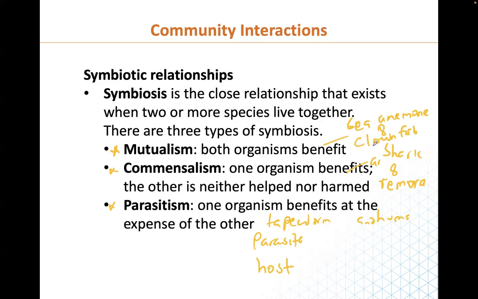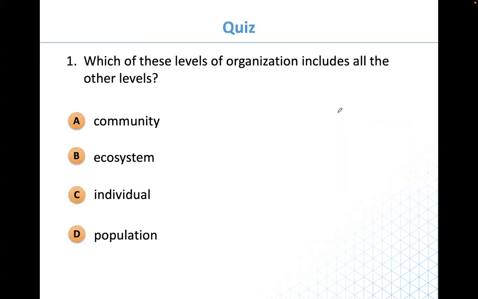The clownfish relationship with the sea anemone is a good example of mutualism. The clownfish gets protection because it goes into the sea anemone. The sea anemone has stinging cells, so any organism that comes close gets stung and killed. So the sea anemone gets food by stinging and killing animals that come to eat the clownfish, and the clownfish gets protection from it. So it's mutualistic. These are good examples to help us understand.